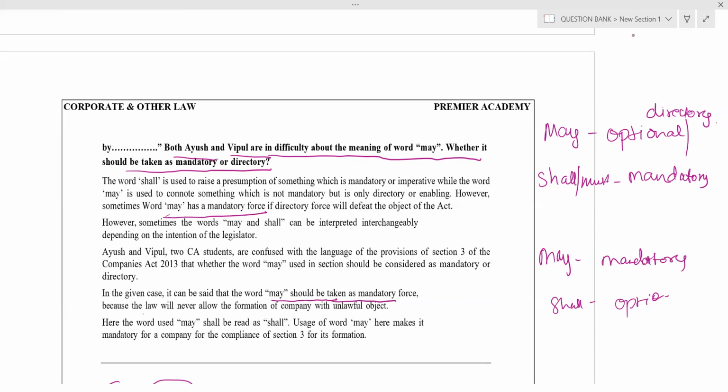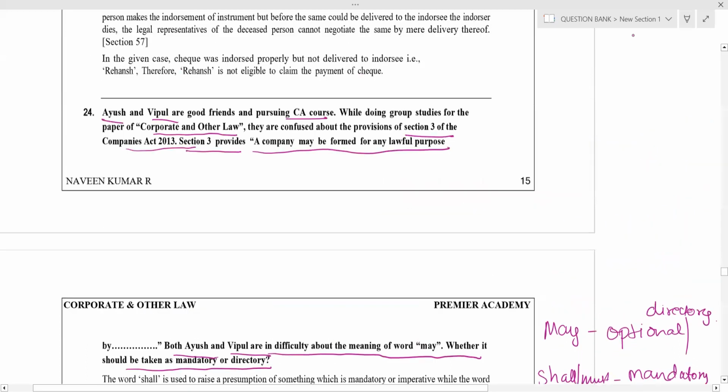Law will never allow formation of a company for an unlawful object. Then you can redefine the definition, no? But what to do? They will interpret like this only. Clear this question? Yes.